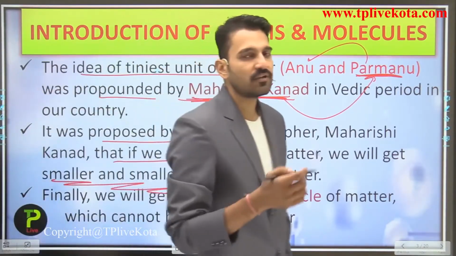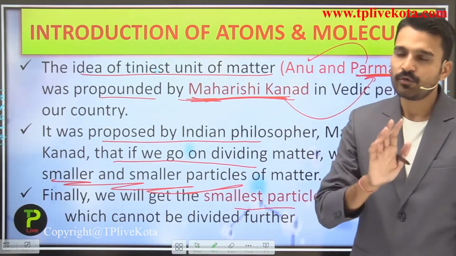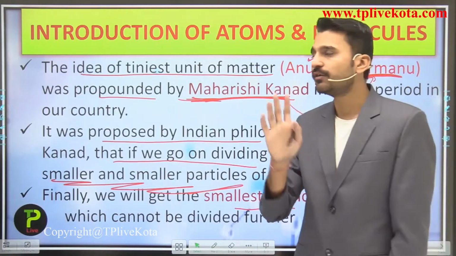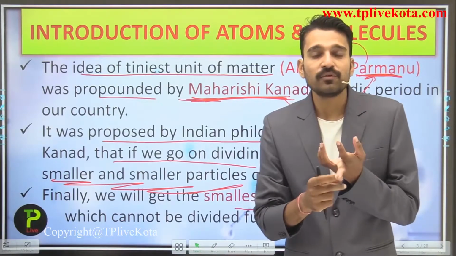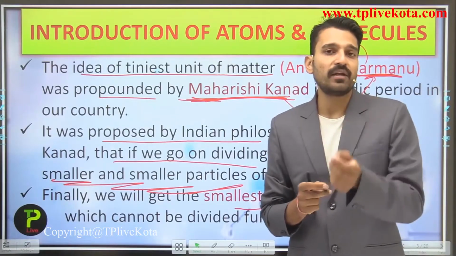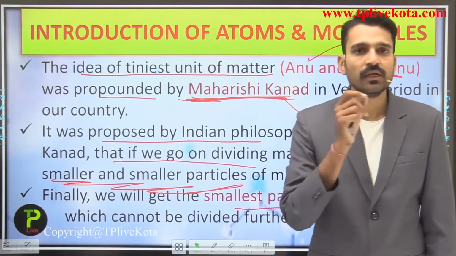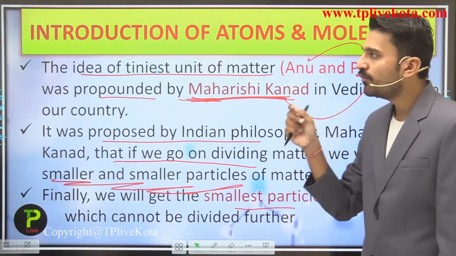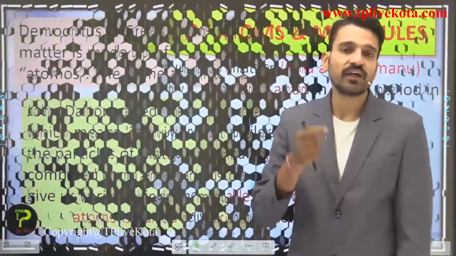So he named the smallest particle the Parmanu. So the atom is the smallest unit of any particle, given for the first time by the Indian philosopher Maharshi Kanad.